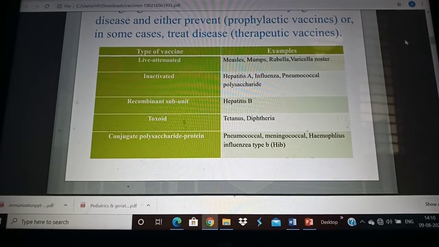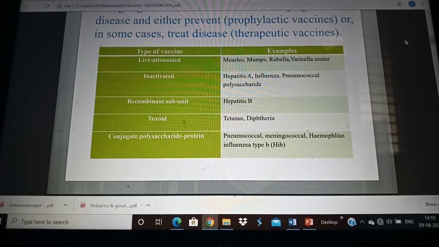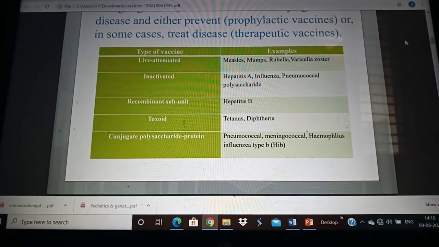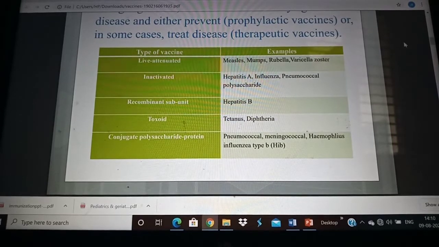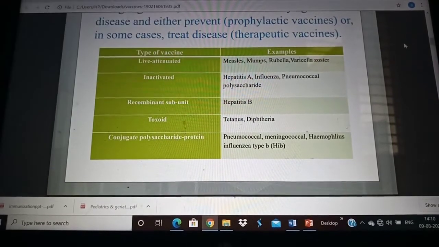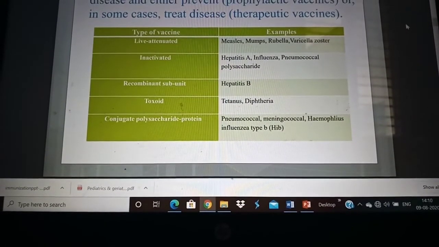The next vaccine is toxoid. Toxoids: there are certain bacteria which produce toxins. When these toxins are taken, inactivated and administered, it is called toxoid. Examples are tetanus and diphtheria. The other one is the conjugate polysaccharide protein vaccine. Here the protein that is along with the bacteria is taken, inactivated and given. Examples are pneumococcal, meningococcal, Haemophilus influenzae type B. So these are the 5 types of vaccine.